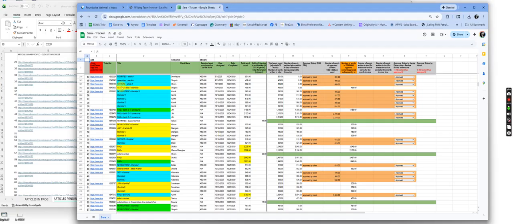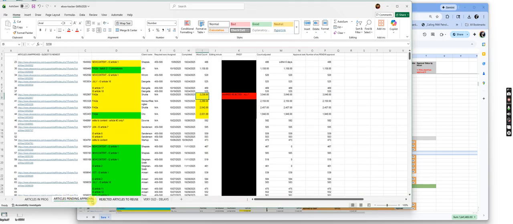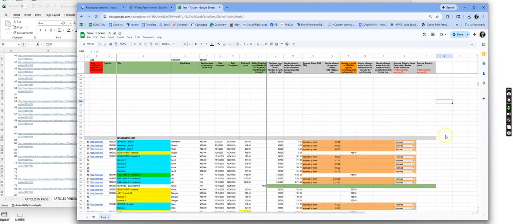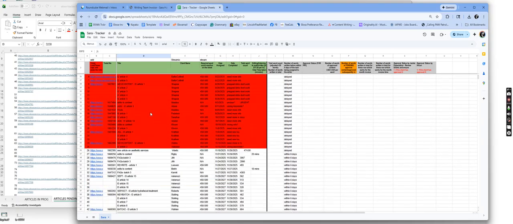I went through and I created a new spreadsheet to try and track, because the other thing is, what about the things we were paid half for? So I went through and I pulled all of them that showed that they weren't approved, and I put them in this. Then because I wanted to have the older stuff up at the top, I went back and took all these and put them in here.